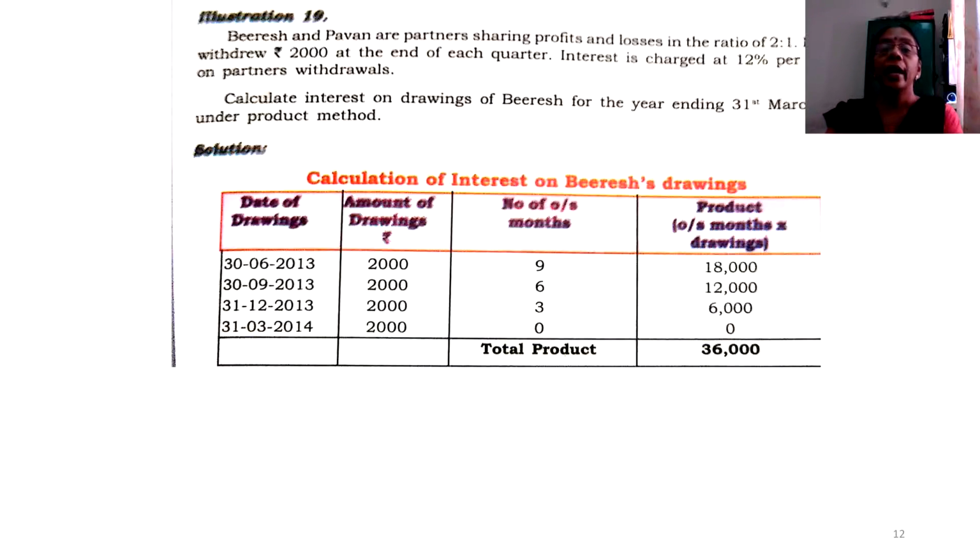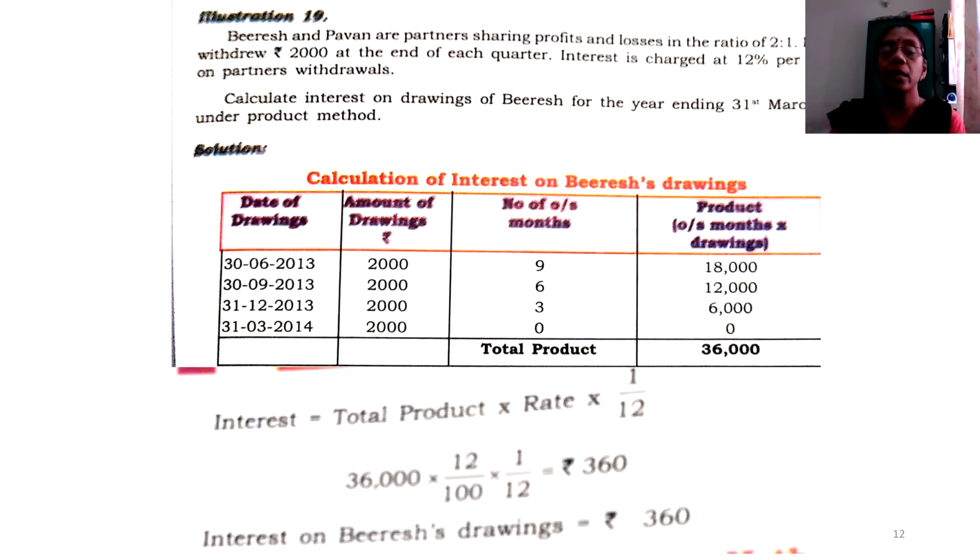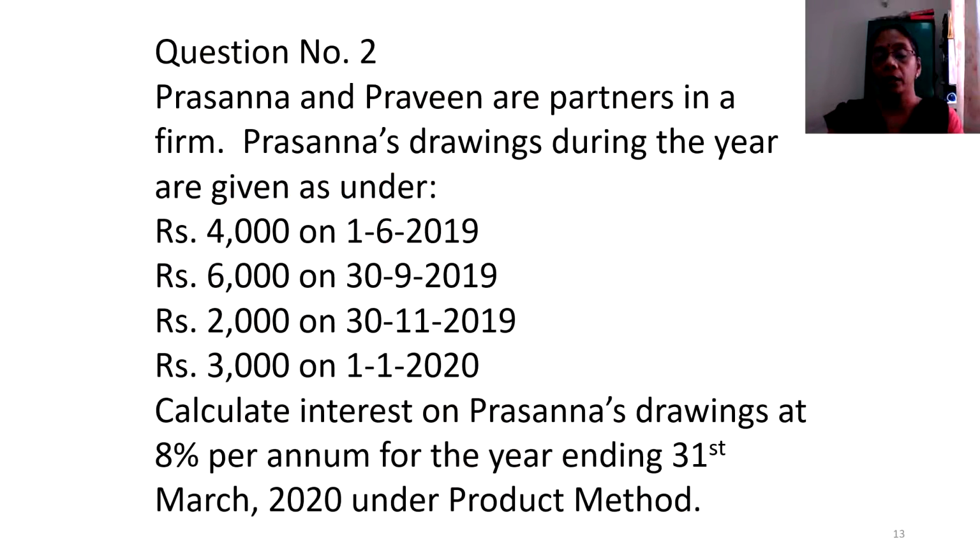And then you take the sum of the last column: 18,000 plus 12,000 plus 6,000 plus 0. That gives us 36,000. Work out on the formula. Interest is equal to total product into rate into 1 by 12. So your total product is 36,000. Rate is given as per the question as 12% per annum. So 36,000 into 12 by 100 into 1 by 12, which is a constant term, I told you. So therefore, the interest on drawings would be 360 rupees. So I hope this is a clear understanding on your part.